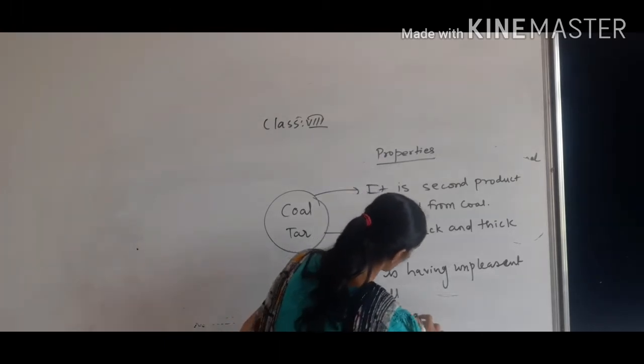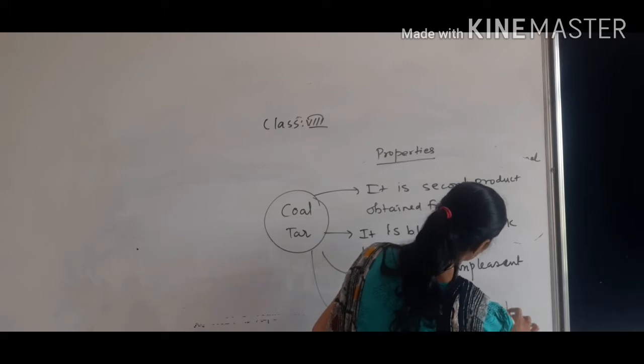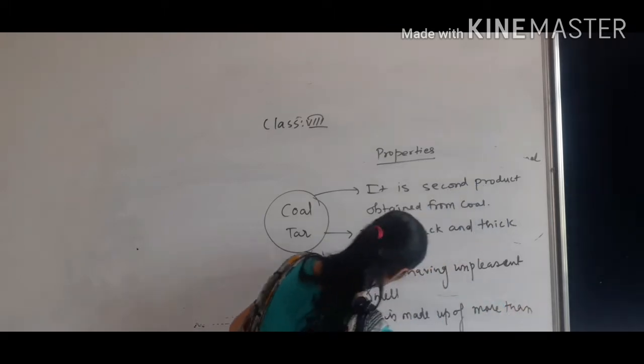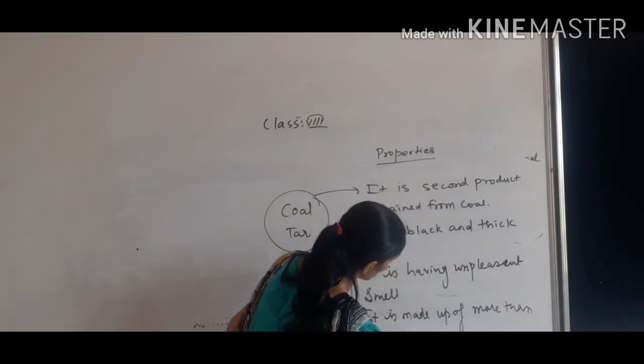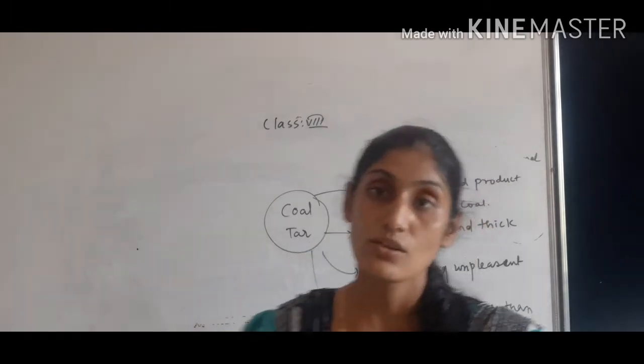It is made up of more than 200 substances. It is the mixture of more than 200 substances.